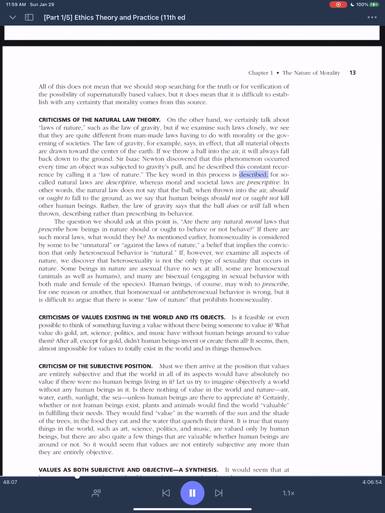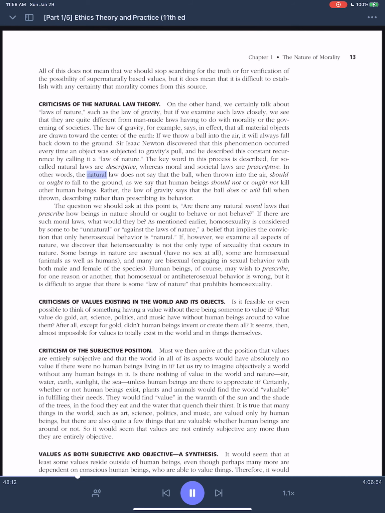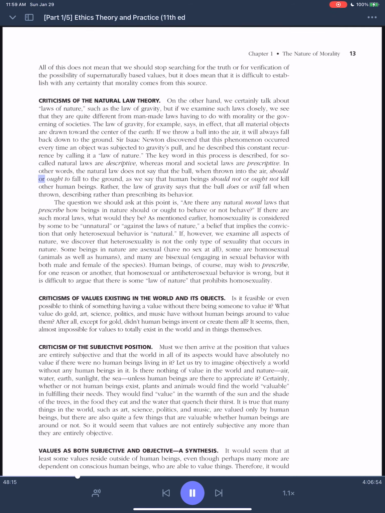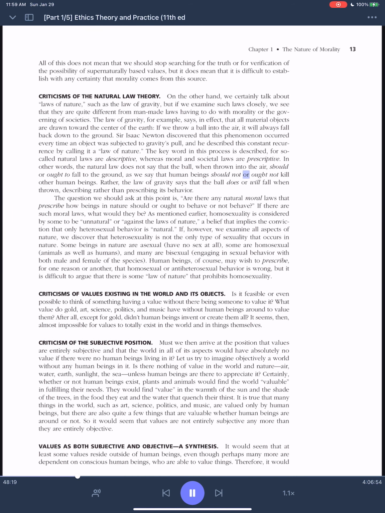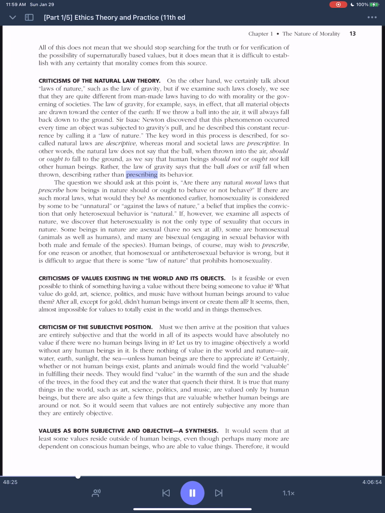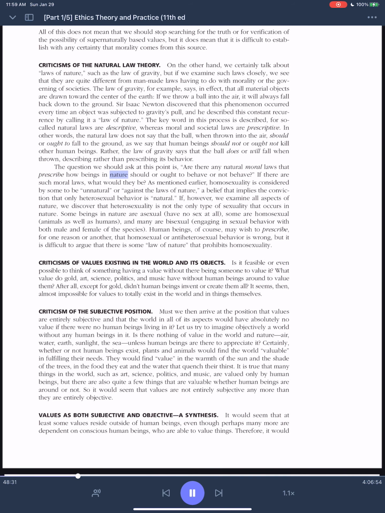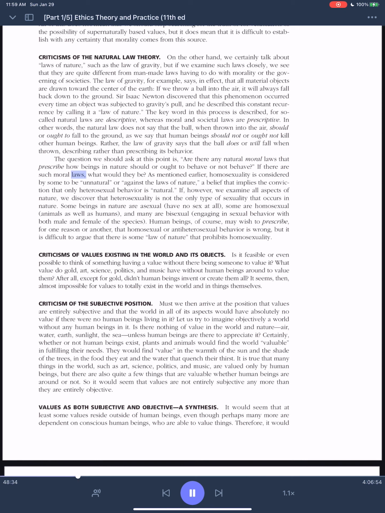The key word in this process is described, for so-called natural laws are descriptive, whereas moral and societal laws are prescriptive. In other words, the natural law does not say that the ball, when thrown into the air, should or ought to fall to the ground, as we say that human beings should not or ought not kill other human beings. Rather, the law of gravity says that the ball does or will fall when thrown, describing rather than prescribing its behavior. The question we should ask at this point is, are there any natural moral laws that prescribe how beings in nature should or ought to behave or not behave? If there are such moral laws, what would they be?